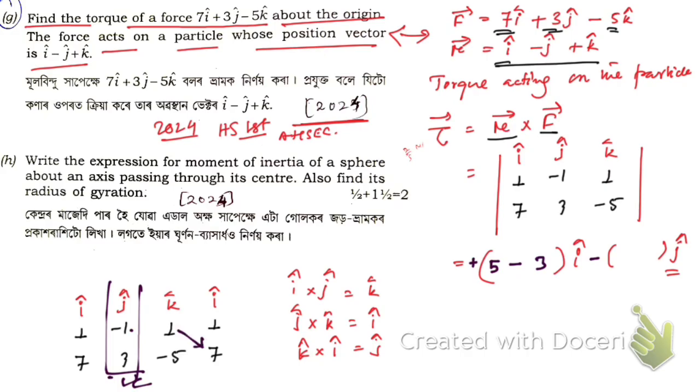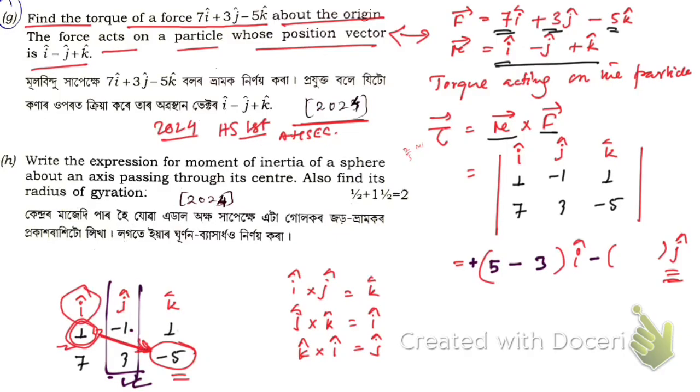Now you see, if you don't write the i cap column, if you want to find j cap, you need to calculate from this side, multiplying in this direction, 1 into minus 5.